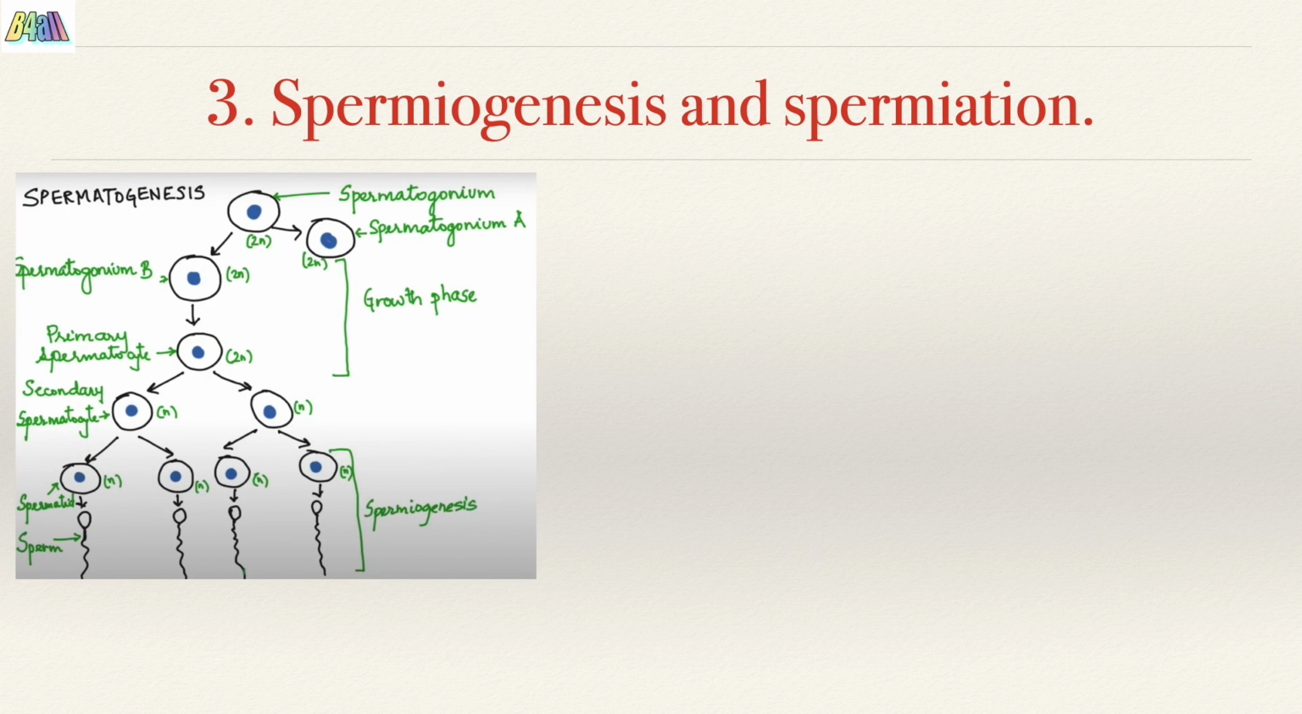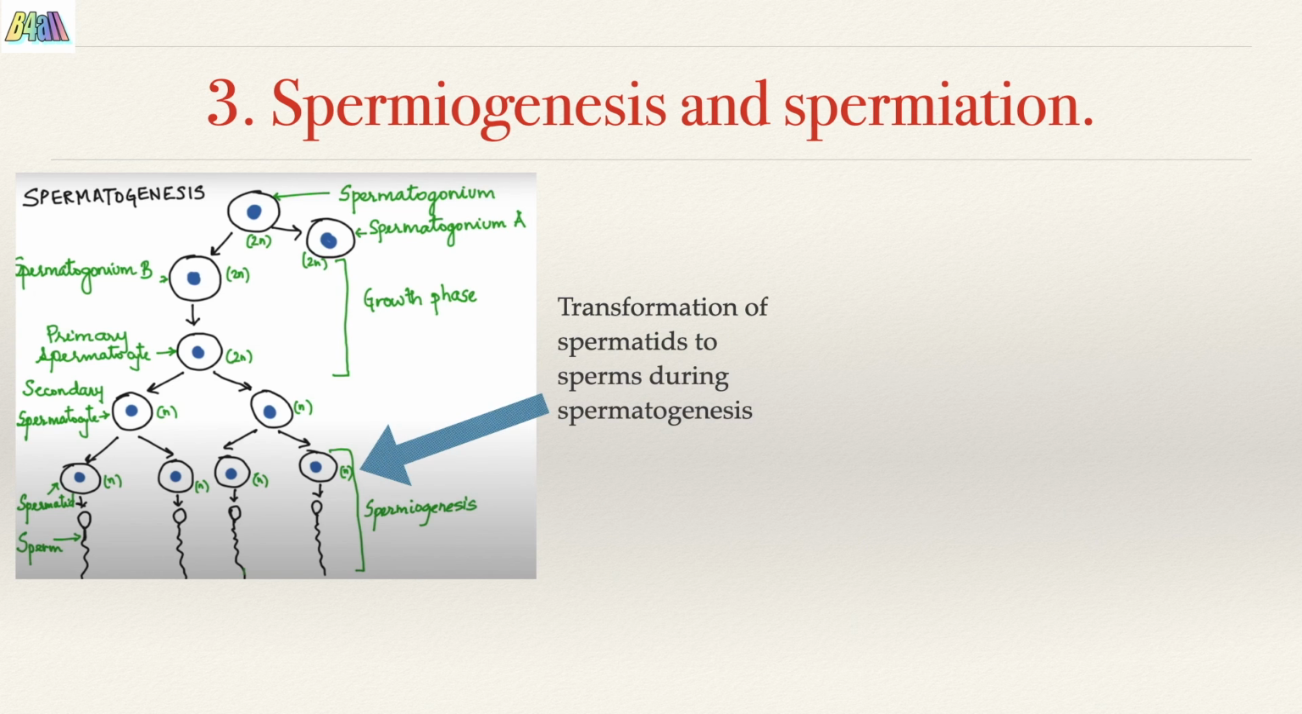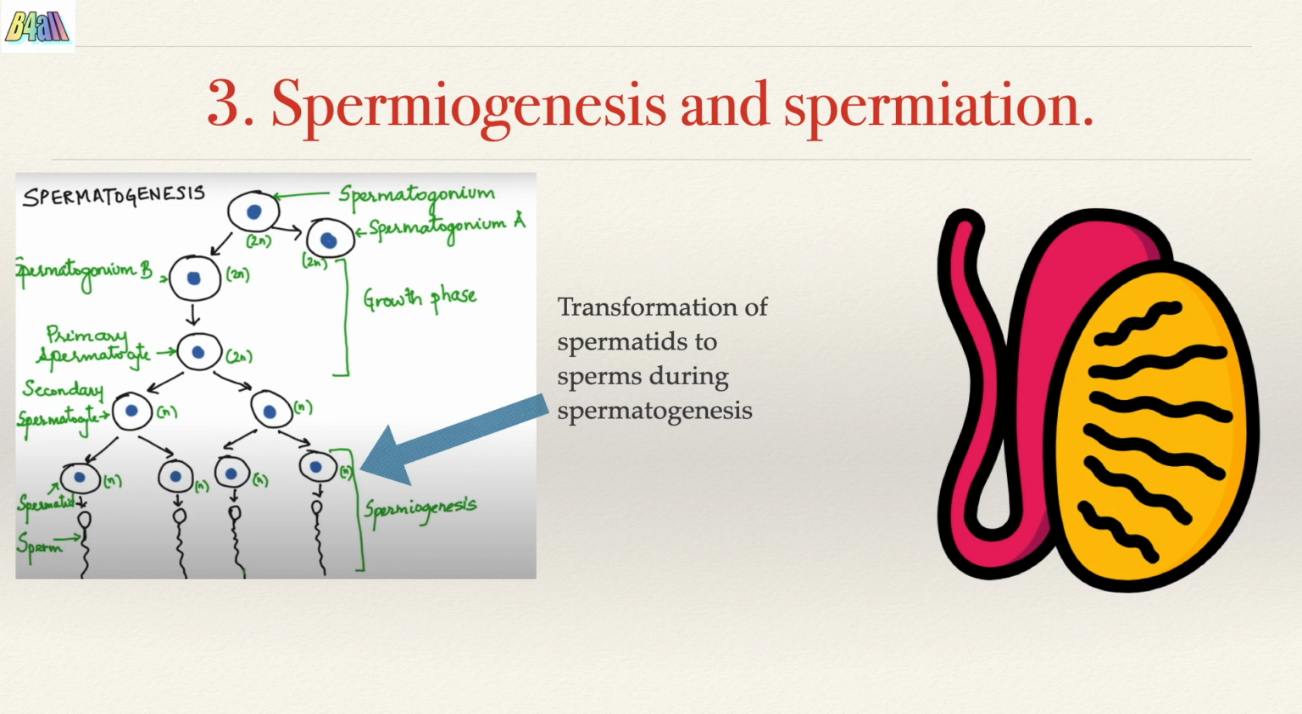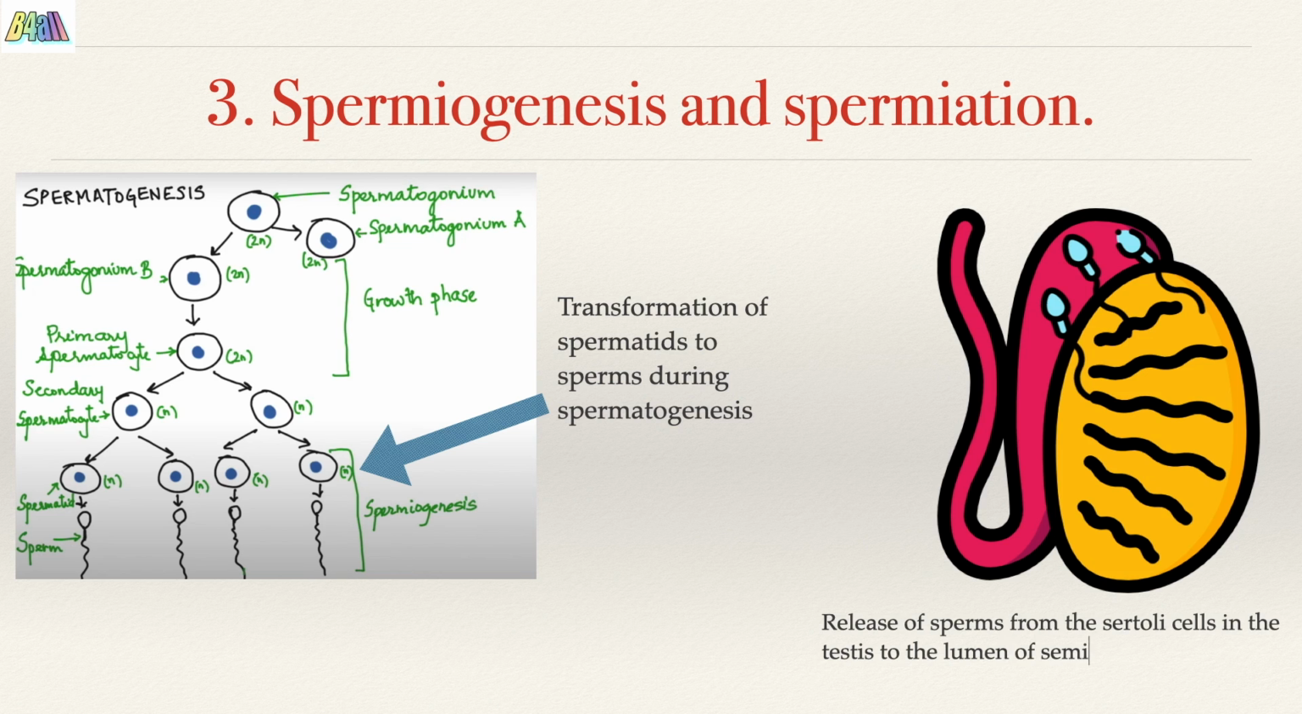Spermiogenesis and spermiation. Spermiogenesis, as mentioned before, is a process of transformation of spermatids to sperms during spermatogenesis, whereas spermiation is the process of release of the sperms from the Sertoli cells in the testes into the lumen of the seminiferous tubules and the movement into the epididymis. The sperms, after formation, attach to the Sertoli cells for differentiation. So when they move from there, this process is called spermiation.